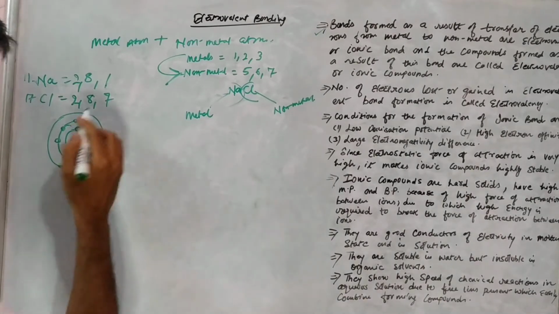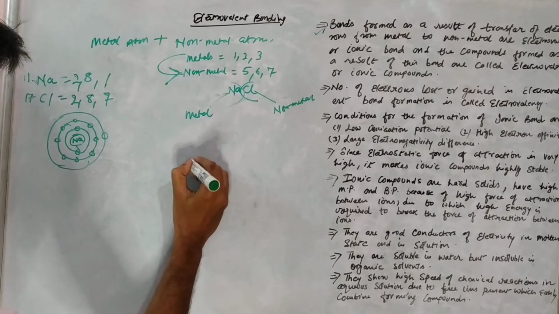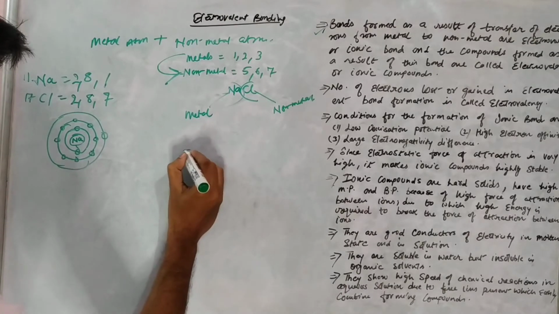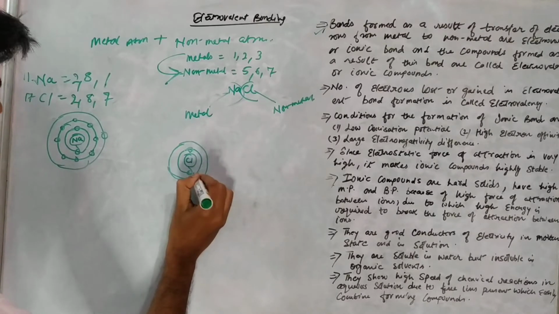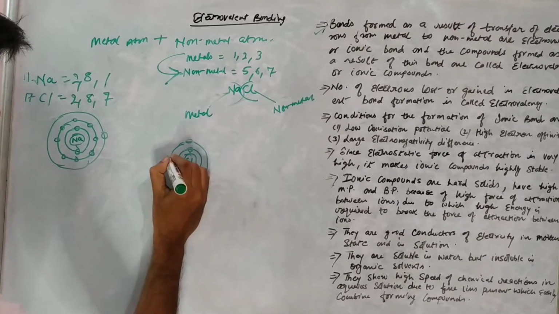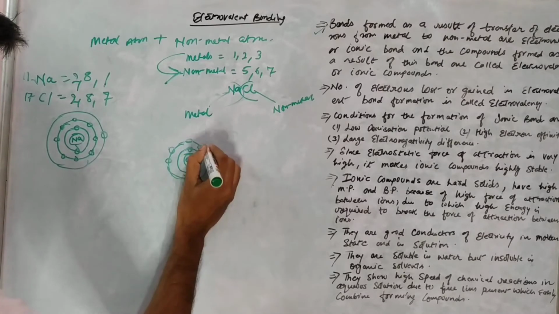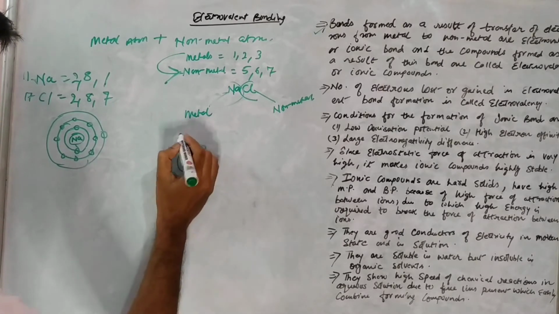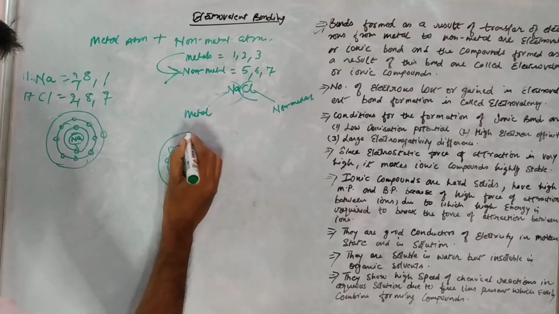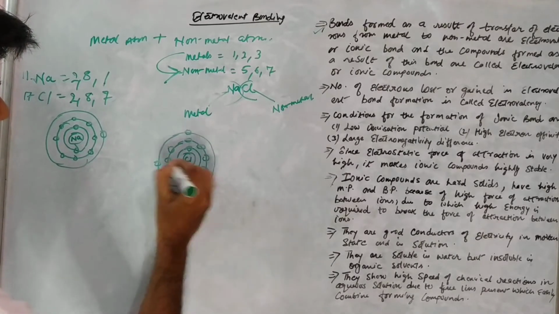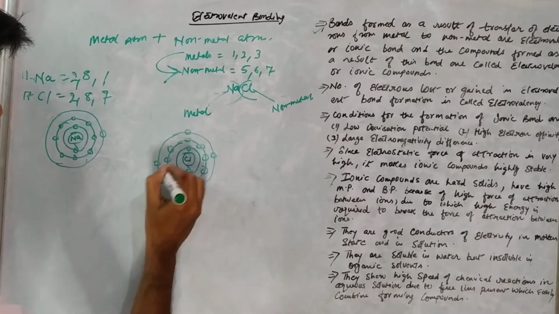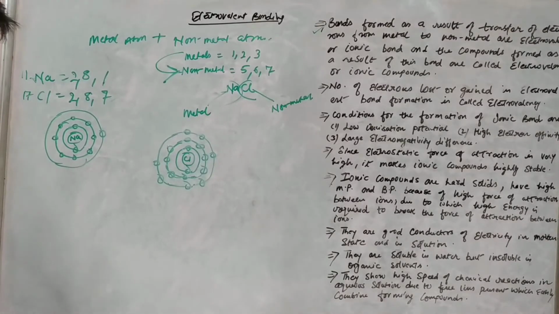Similarly, we'll draw the chlorine atomic structure. Chlorine has 7 electrons in its outermost shell. One, two, three, 4, 5, 6, 7, right?